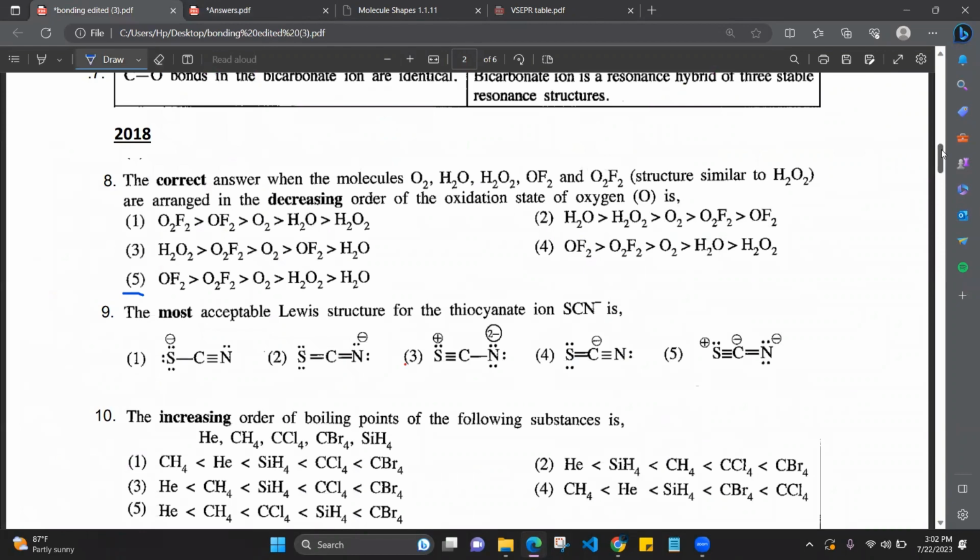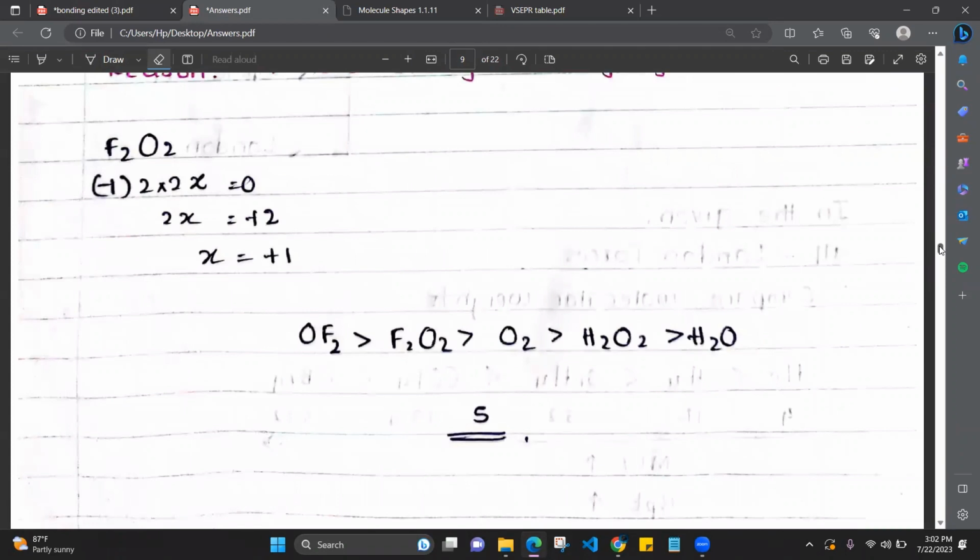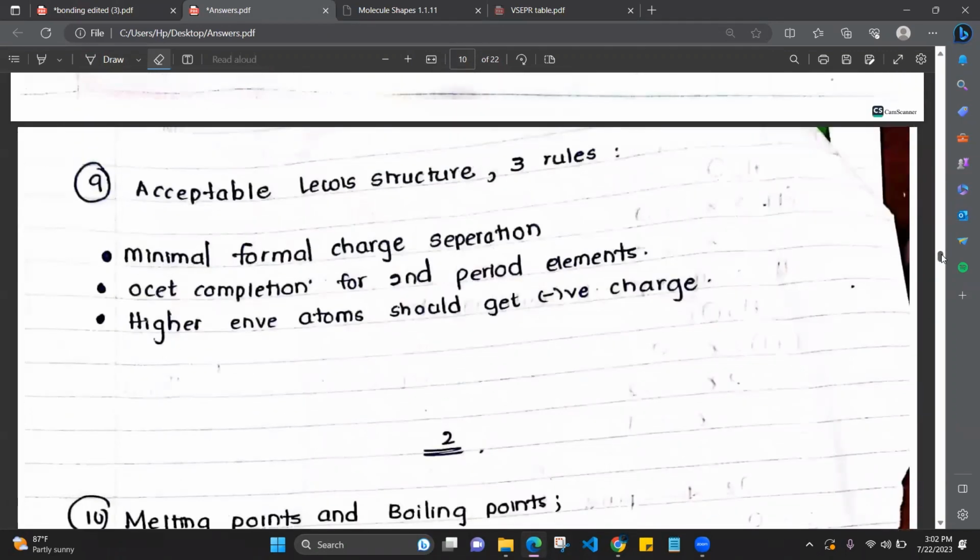Right. The most acceptable Lewis structure for the thiocyanate ion, SCN-, is what? We're asking the most acceptable Lewis structure. Right. So to draw an acceptable Lewis structure, there are 3 rules. Okay. First rule is minimum formal charge separation. What is formal charge? Just a charge, plus and minus. If there is less plus and minus separation around the molecule, that means it is an acceptable Lewis structure. Not only that, octet completion for second period elements. Second period elements should definitely complete octet. 8 electrons should be there. Only a few exceptions are there.